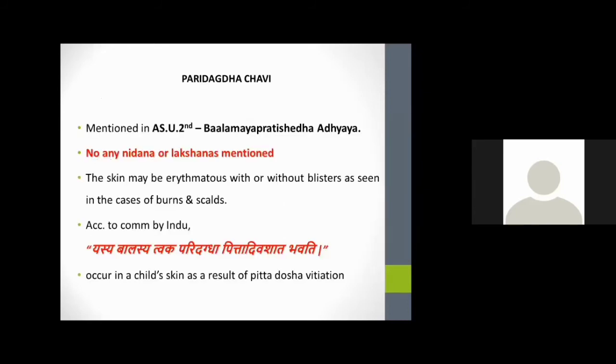Another condition is Paridagdha Chavi, explained in Ashtanga Sangraha. It is considered like a burn injury in children, where the skin may be erythematous with or without blisters, as seen in burns and scalds. Like this, we can diagnose it as Paridagdha Chavi, like a burn injury. There will be more Pitta dosha vitiation in these conditions.